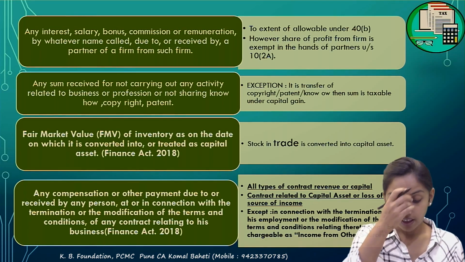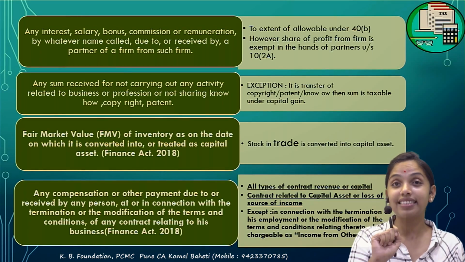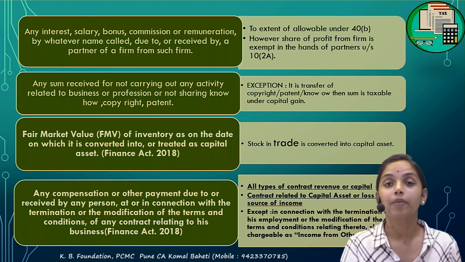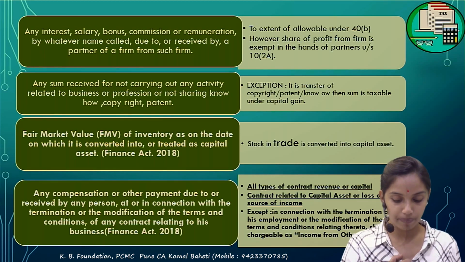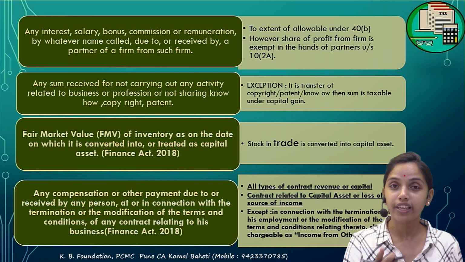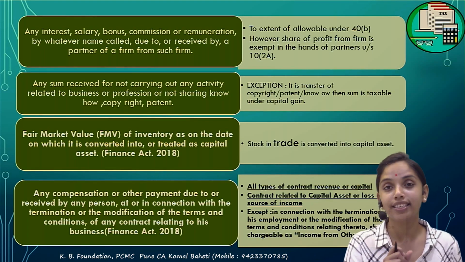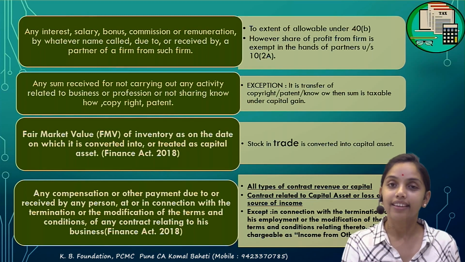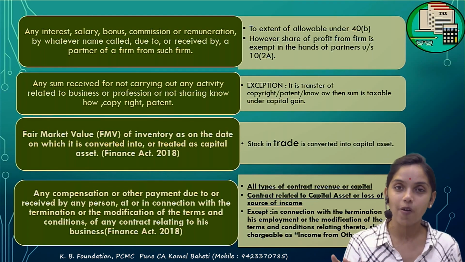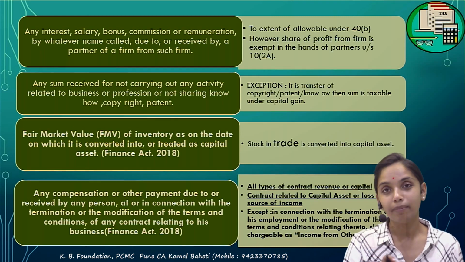Next, if the contract is related to employment, and the employee or the employer receives something out of the modification in terms of contract, then it is taxable under IOS, not under the PGBP.